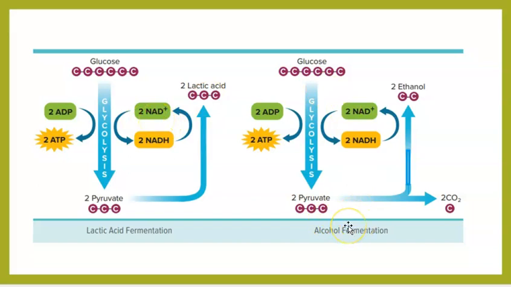Here in alcoholic fermentation, the pyruvate will make ethanol and NAD plus just like this, but here we also make 2 molecules of carbon dioxide, which we don't see in lactic acid fermentation, which is a very important key point. This sums up your aerobic and anaerobic respiration, which is part of your cellular respiration.